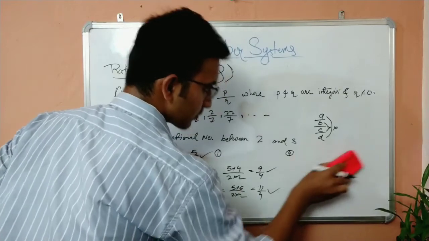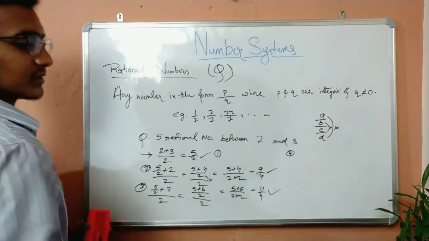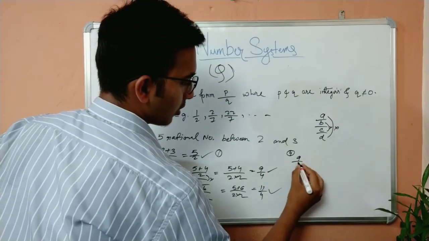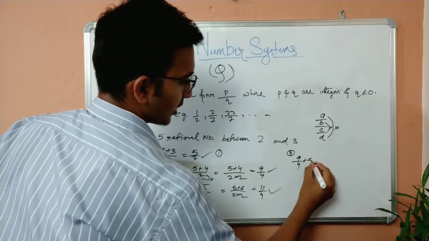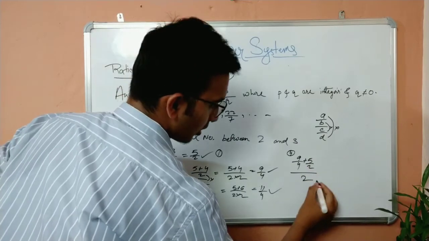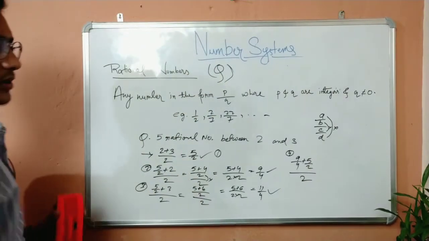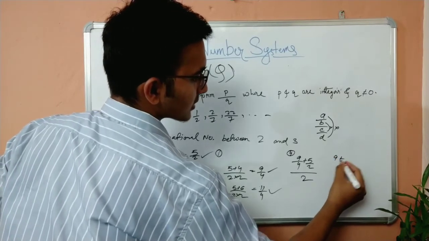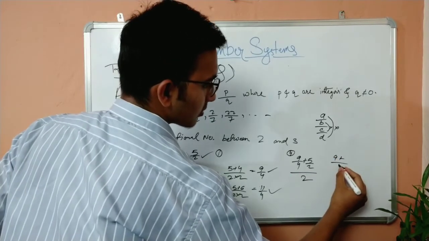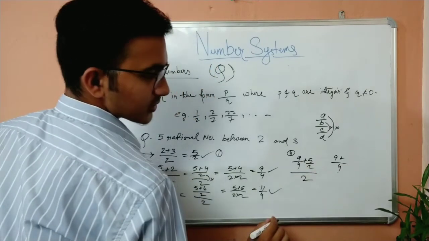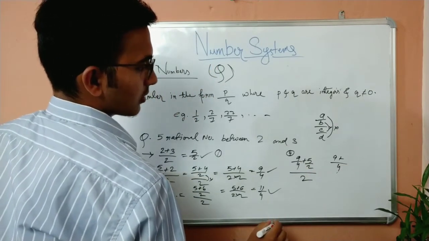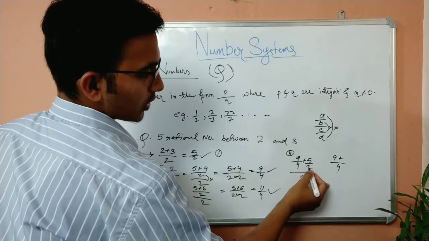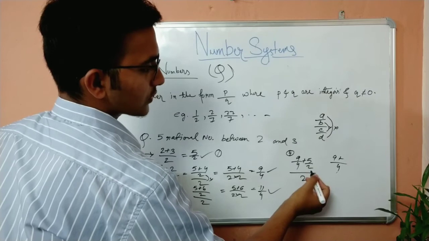So take this number 9 by 4 and take 5 by 2. 9 by 4 plus 5 by 2 whole by 2. Very simple. Take out the LCM. The LCM will be 4. 2 into what number will give me 4? 2 into 2 is 4.